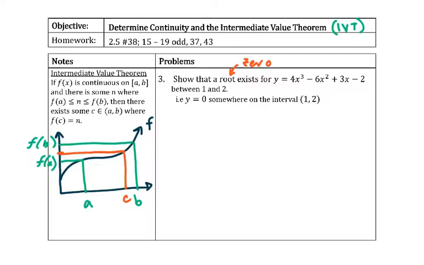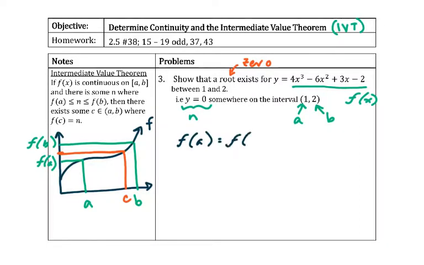So if I'm looking at the intermediate value theorem here, that's going to be my a, that's going to be my b, and then this is my f of x. And since I want a 0, I'm looking for a y equals 0. I'm looking for this as my n value. So if I say, okay, well, what's f of a?